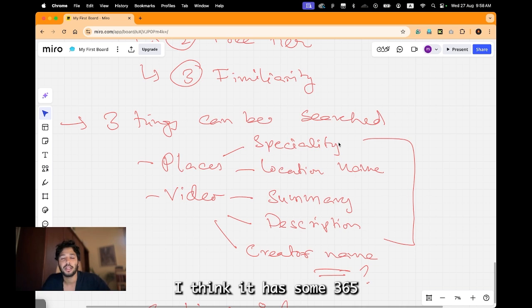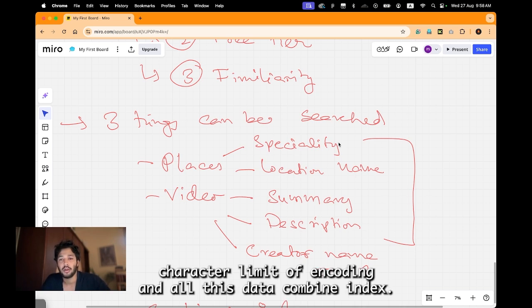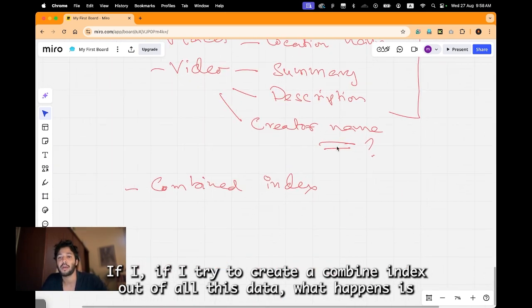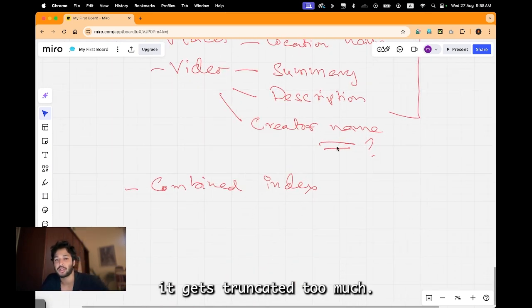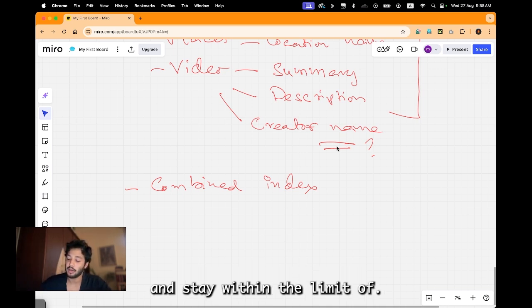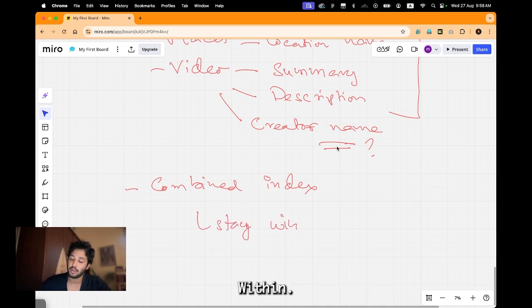It has some 365 character limit of encoding, and if I try to create a combined index out of all this data, it gets truncated too much, because I have two ways of combining the index and staying within the limit of 365.